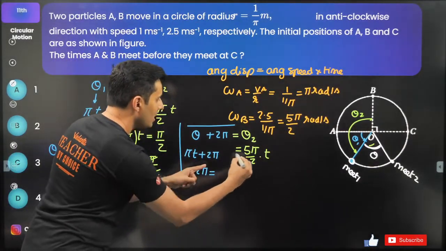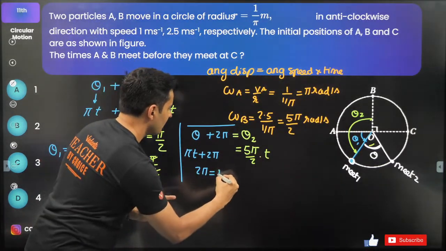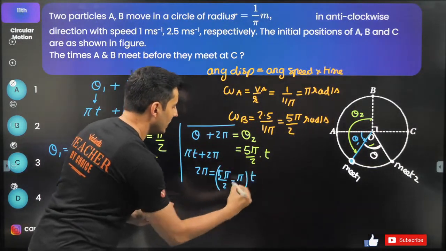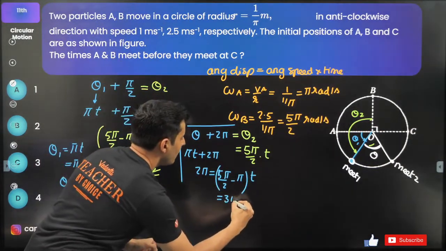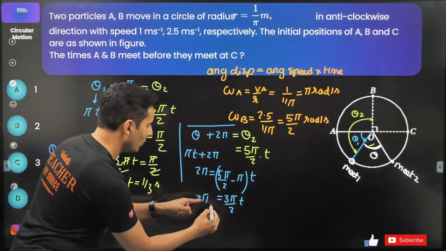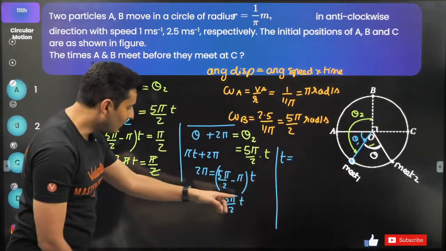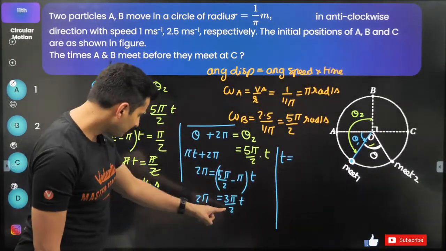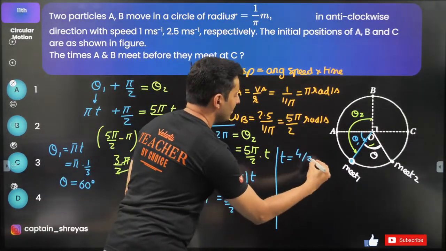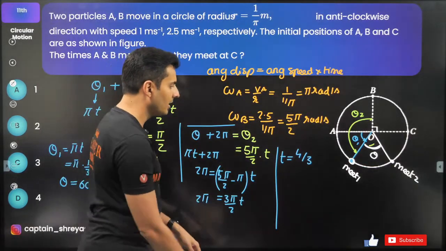2 pi will be equal to 5 pi by 2 minus pi, the whole thing into t. This will be 3 pi by 2 into t. This is 2 pi, so pi cancels. From this you will get the value of time as 4 by 3 seconds. Just check this out. Pi goes 4 by 3.